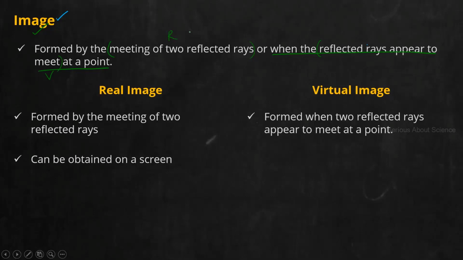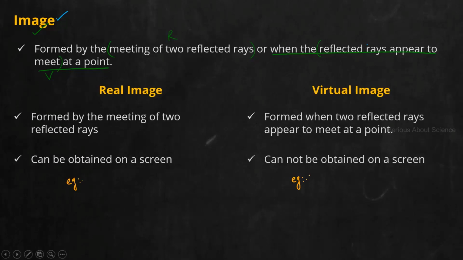Now coming to virtual image, it is an image which is formed when the two reflected rays appear to meet. That means they are not meeting at a point, but we can imagine them to meet at a point. We cannot obtain them on a screen. So note down the two differences between real image and virtual image.